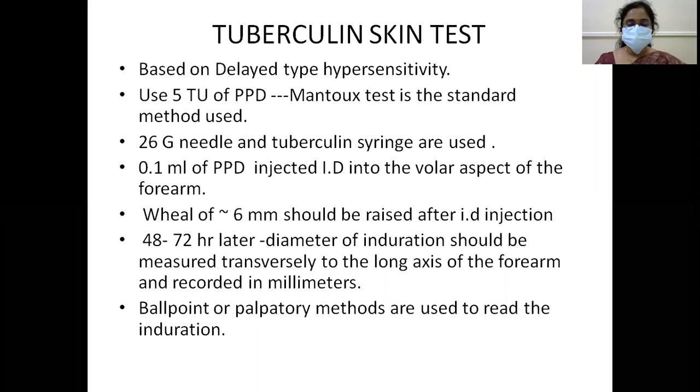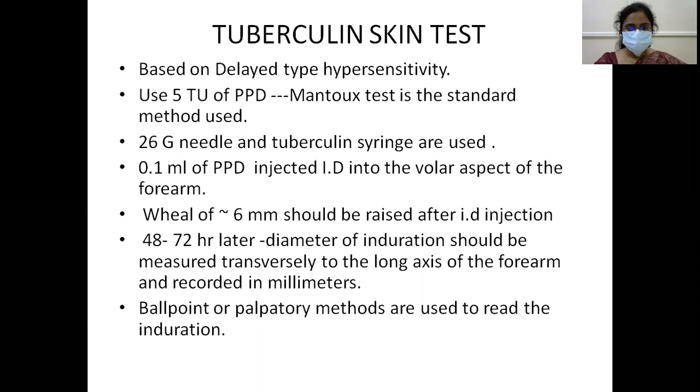Okay, then when should we read it? 48 to 72 hours later, the diameter of the induration should be measured transversely to the long axis of the forearm and recorded in millimeters. So this is the forearm. This is the transverse axis. So when there is an induration like this, you should put your scale like this and measure transversely to the long axis of the forearm. Ballpoint or palpatory methods are used to read the induration.